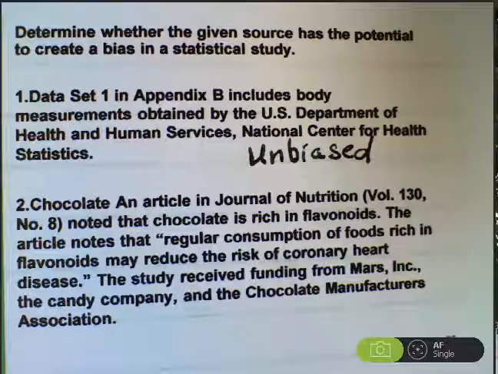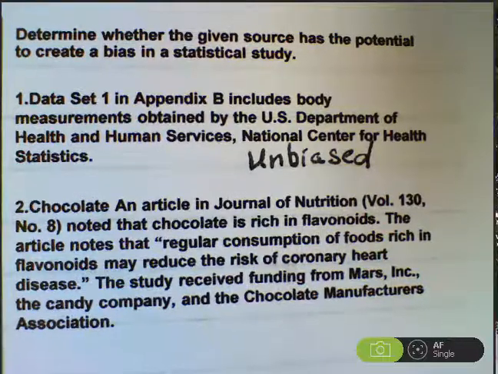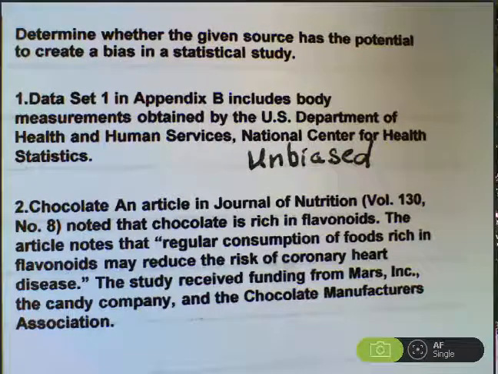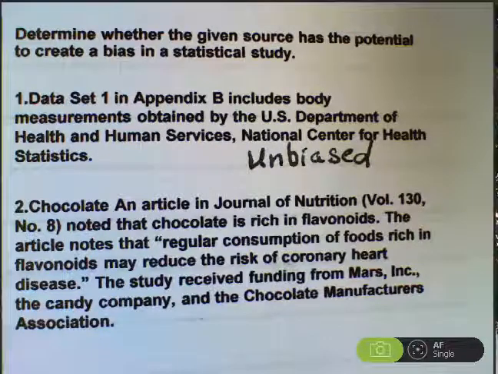The U.S. Department of Health and Human Services doesn't get any of its funding based on what body measurements they include. They're not going to gain from this study, so they have no incentive to report the data incorrectly.